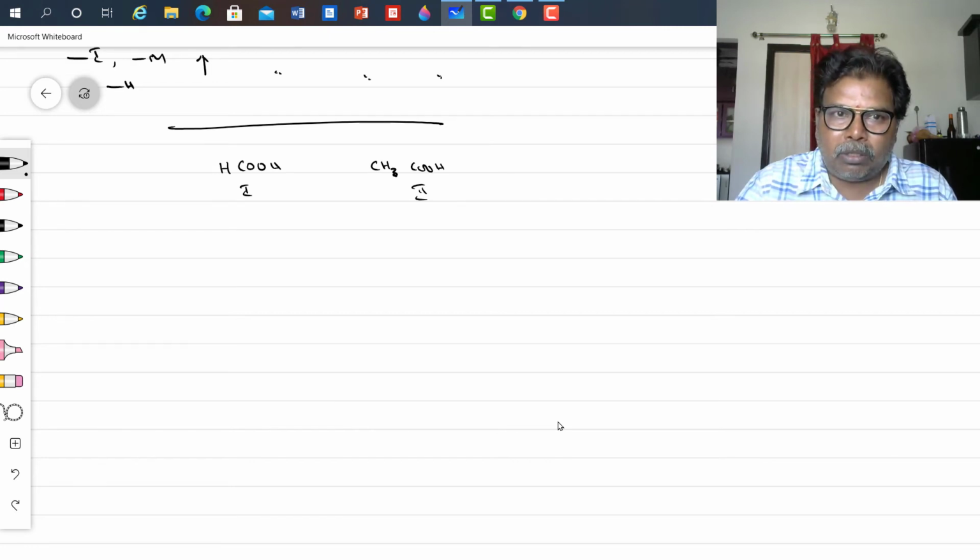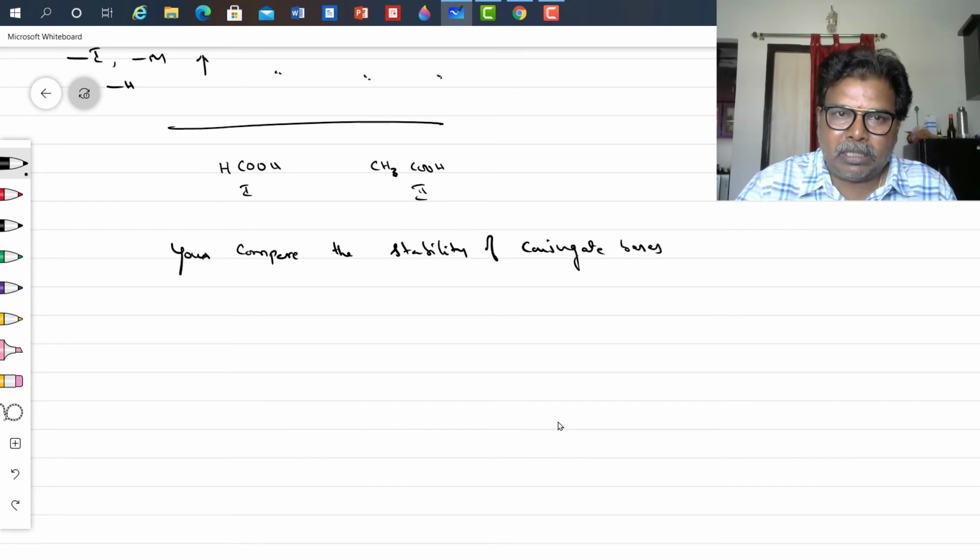If you are going to compare the acidic nature of Roman number 1 and Roman number 2 acids, then remember that you compare the stability of conjugate bases.